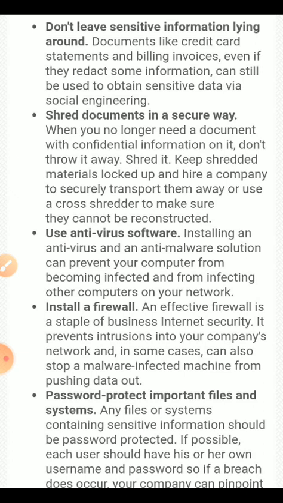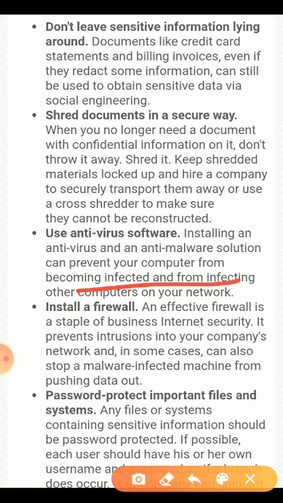Then use antivirus software. Installing antivirus or anti-malware solutions can prevent your computer from becoming infected or infecting other computers in the network.